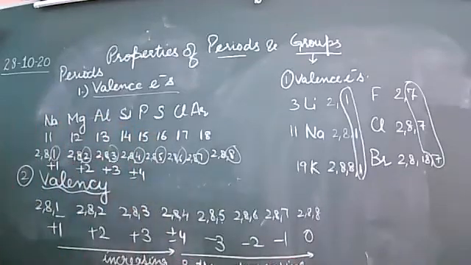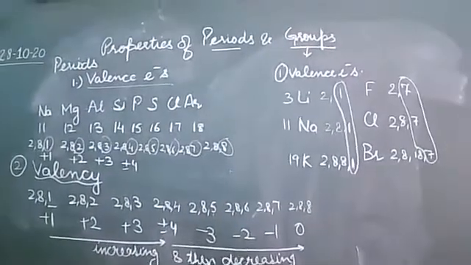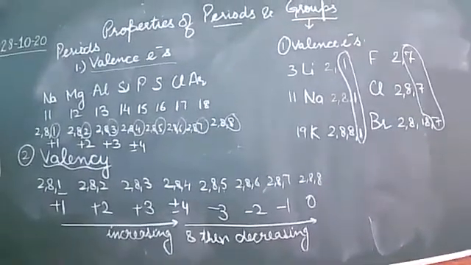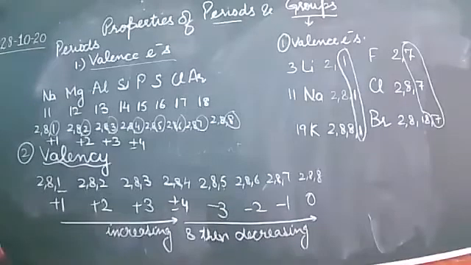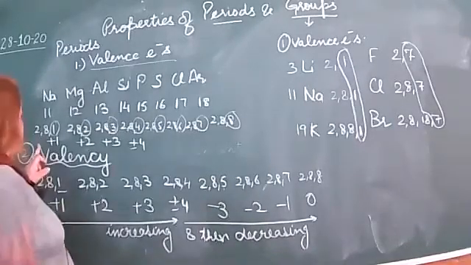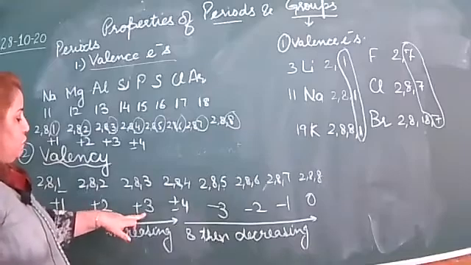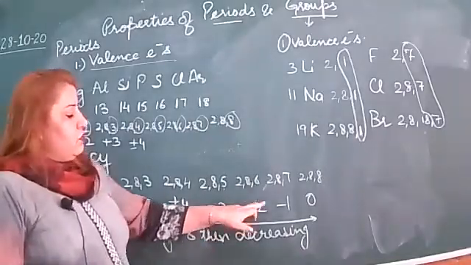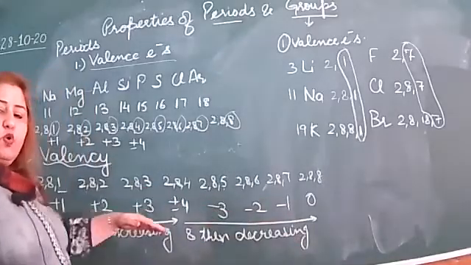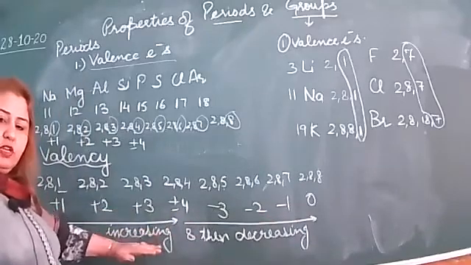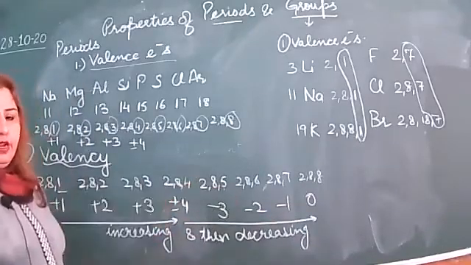First valency goes on increasing and then it goes on decreasing. Is that clear? Plus 1, plus 2, plus 3, then 4, 3, 2, 1, 0. Valency first goes on increasing, then it goes on decreasing.